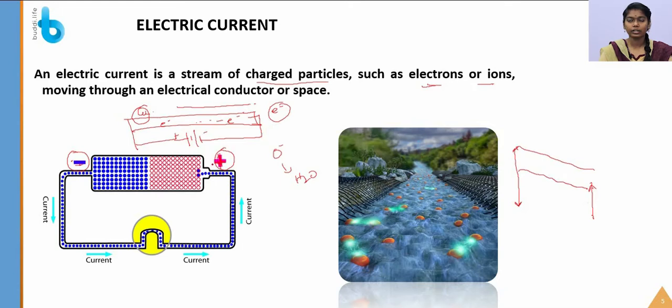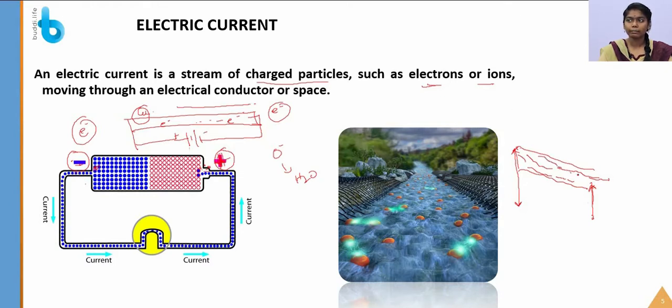The current flows from the higher to the lower potential, which is the conventional current flow. Here I am comparing the same setup with water: there is a higher potential and here a lower potential, so the stream of water flows from the higher to the lower potential. All students are clear that electrons flow from negative to positive, but I am saying this with the conventional current flow. The conventional current flow is from the positive to the negative.